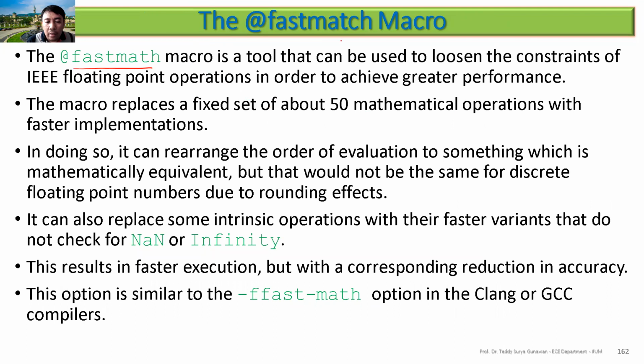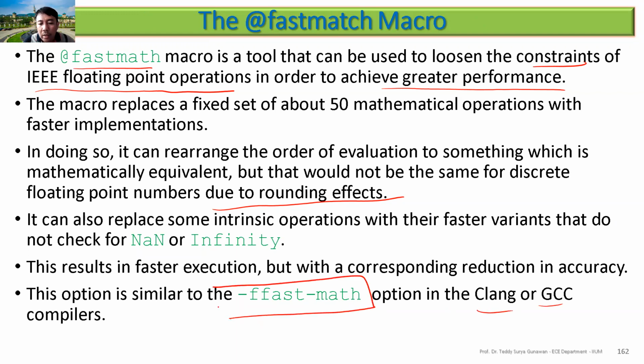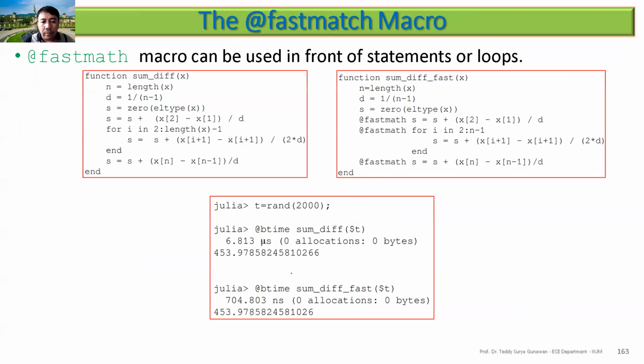This one is a tool that can be used to loosen the constraint of arbitrary floating point operation in order to achieve greater performance. It means that you have some errors due to rounding effects, but you try to minimize them as much as possible. This is similar to when you are using Clang or GCC. You just put the option here, fast math.